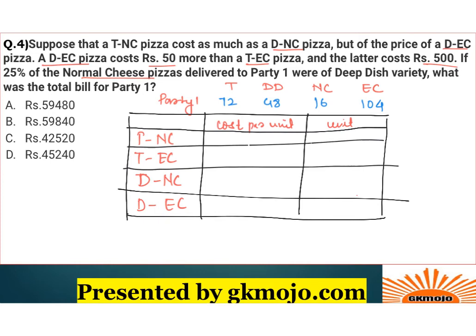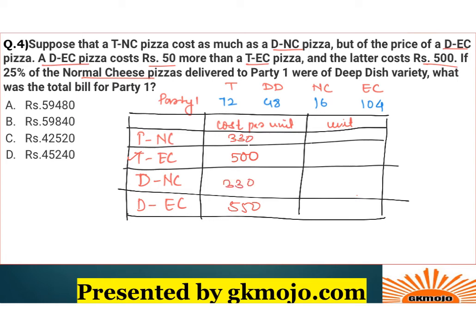So let's see. First it has been given that the TEC pizza, that is thin crust extra cheese, costs rupees 500 from the statement over here. So just write over here 500, right? Later it has been given that a deep dish extra cheese pizza costs 50 more than the TEC, so this costs rupees 550, right? And the other two pizzas cost equal but 3/5 of DEC, so 3/5 of this 550 will be 330, and this cost will also be 330. So cost per unit is done within seconds.